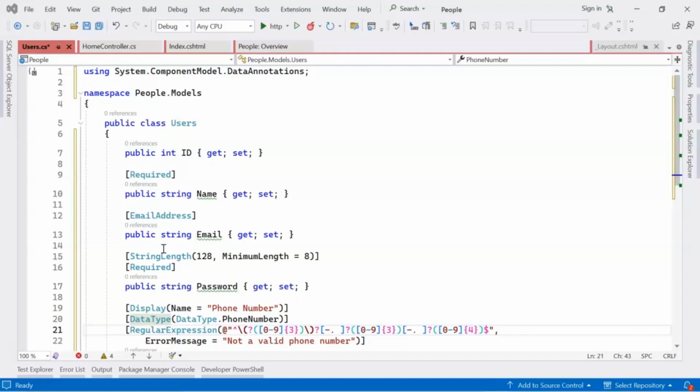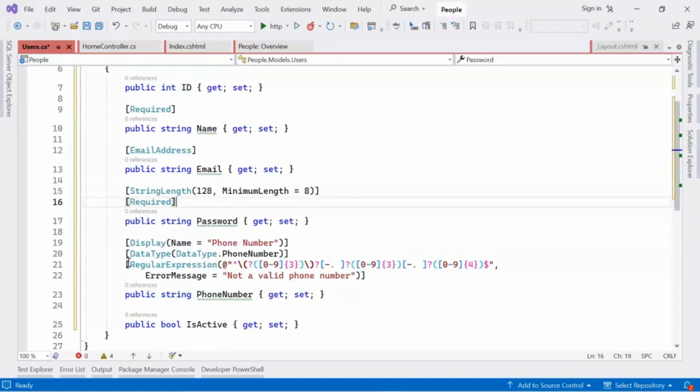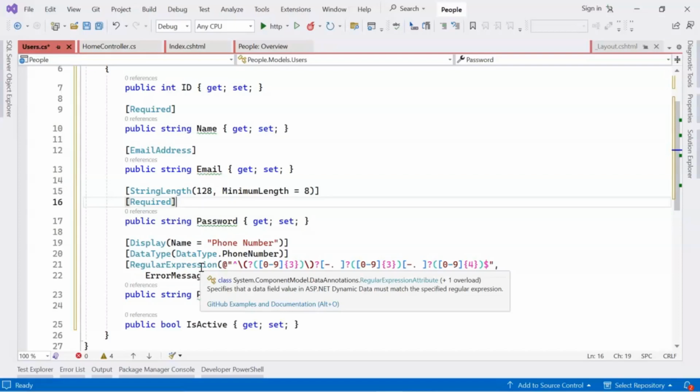It validates if the data is a valid email address. For password, I have given a minimum length. For phone number, I am using regular expression. Since I have given the data type as string, I'm using the regular expression property to enforce that only phone numbers following a specific format can be entered.